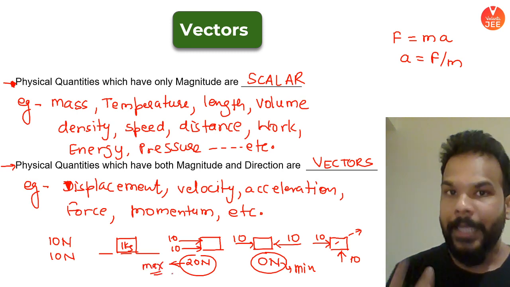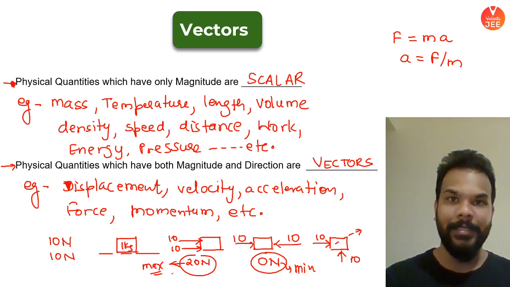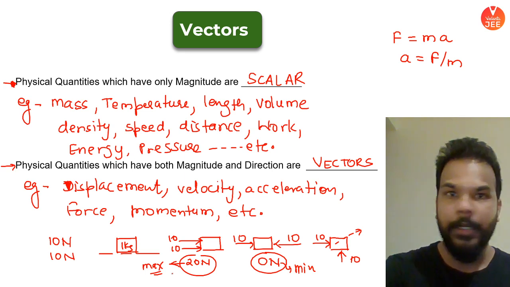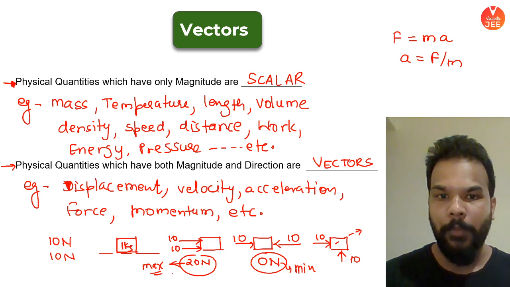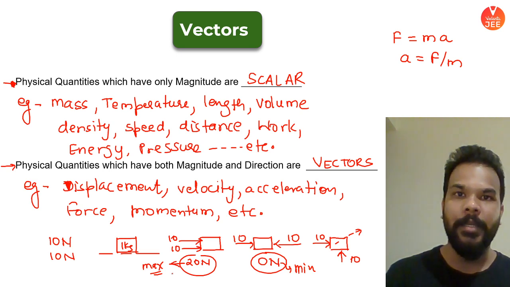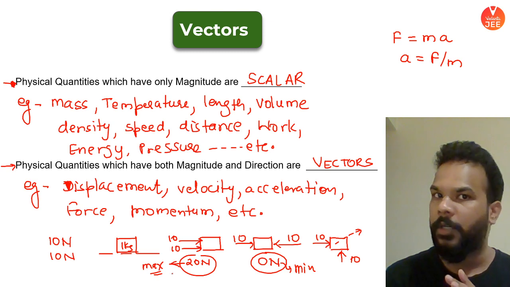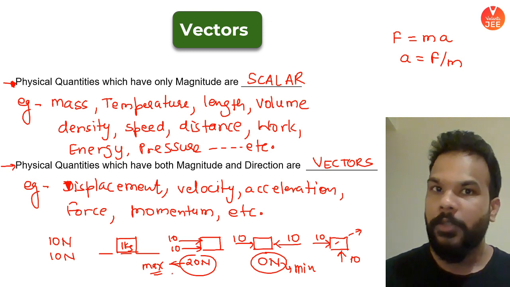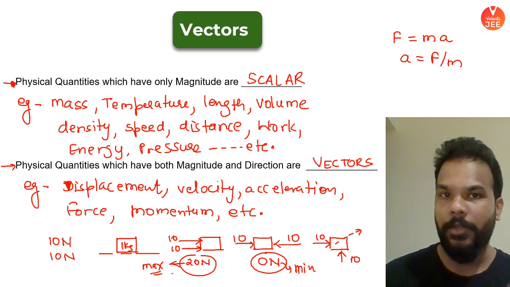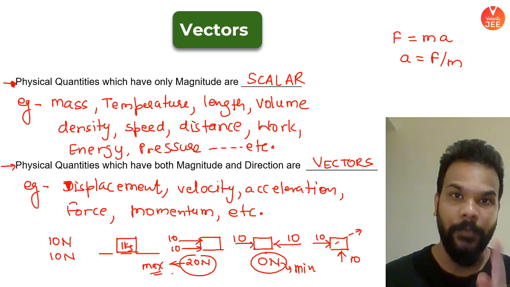So, did I change the magnitude of the two forces in this example? No, I did not change the magnitude of the force acting on the bodies here. But what eventually changed here is basically the direction in which the forces were acting, and they resulted in a totally different situation. So such is the importance of direction for the quantities which we call vectors.